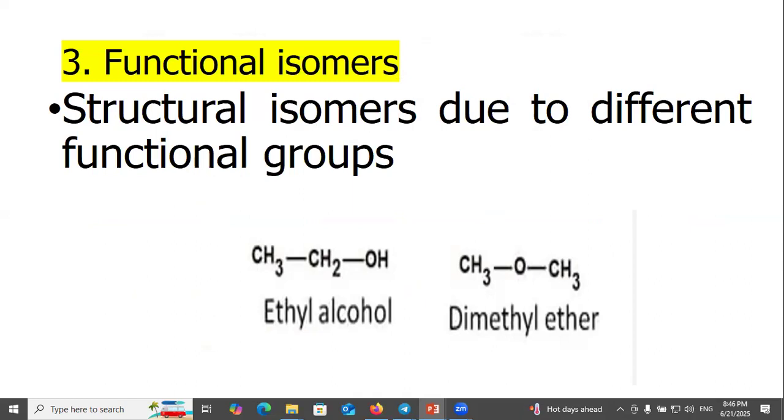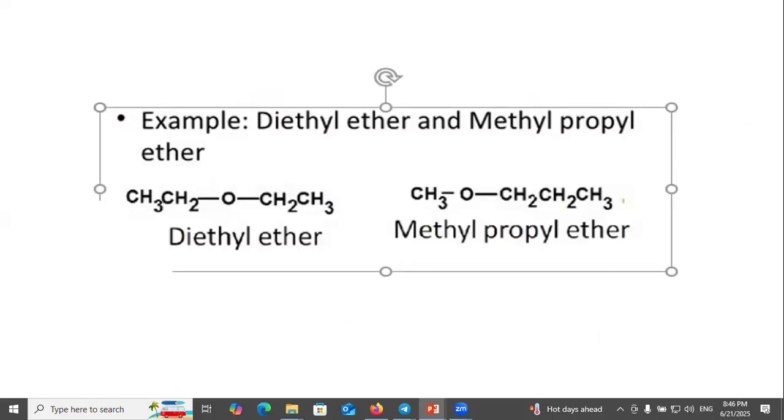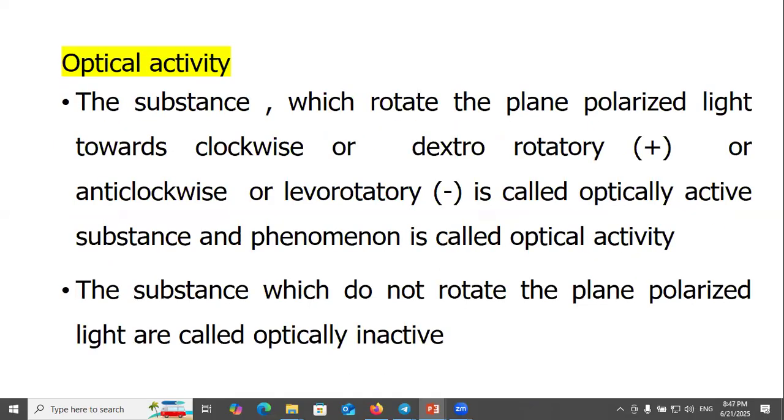Functional isomers: structural isomers due to different functional groups, for example ethyl alcohol and dimethyl ether. Metamerism: structural isomers due to different alkyl groups attached to the same functional group are known as metamers, and the phenomenon is known as metamerism. Example, diethyl ether and methyl propyl ether. Tautomerism: functional isomers which exist in dynamic equilibrium with each other. For example, enol form, this is the keto form.